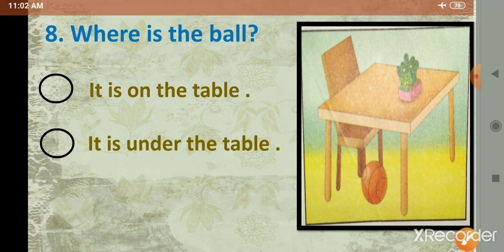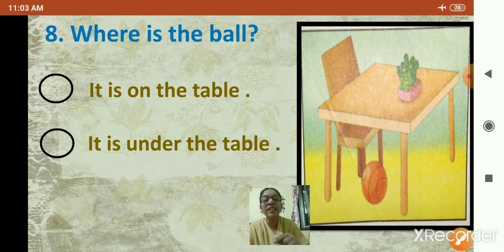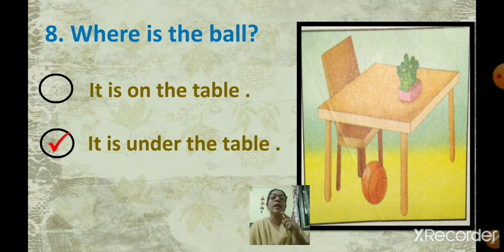Now see, where is the ball? The ball is here. Is the ball on the table or under the table? Yes, we can see the ball under the table, right? So it is under the table. So click on it is under the table.